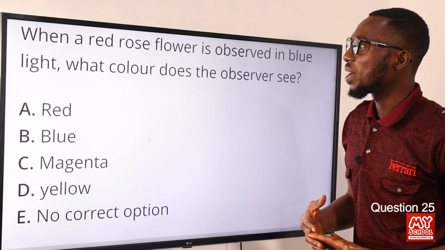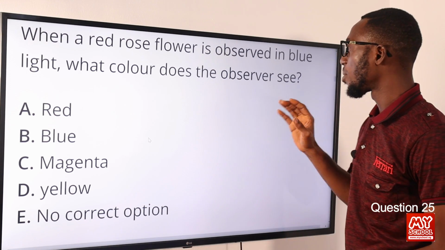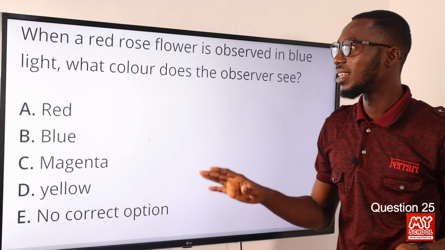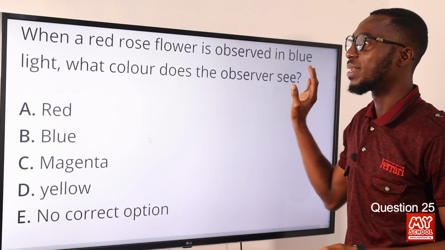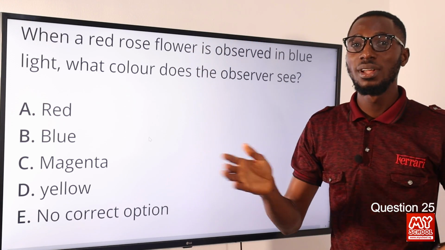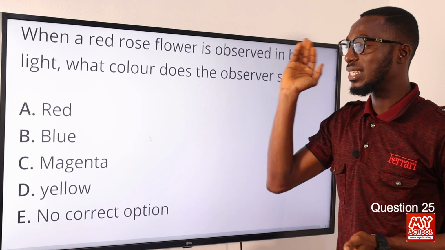25. When a red rose flower is observed in blue light, what color does the observer see? The observer sees black, because the blue light is being absorbed by the red rose flower. So no color is being reflected back to the observer. So what the observer sees is black.